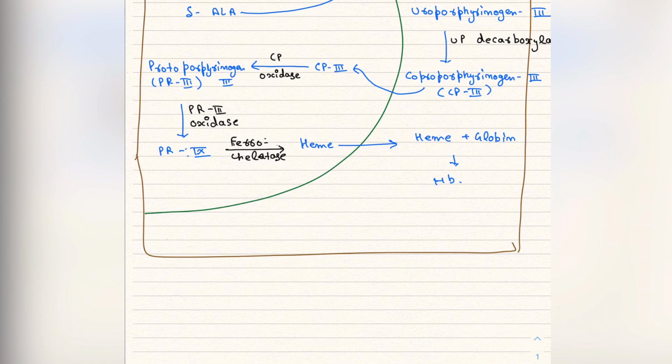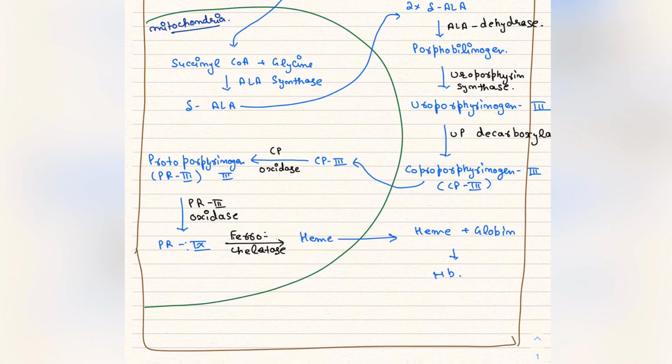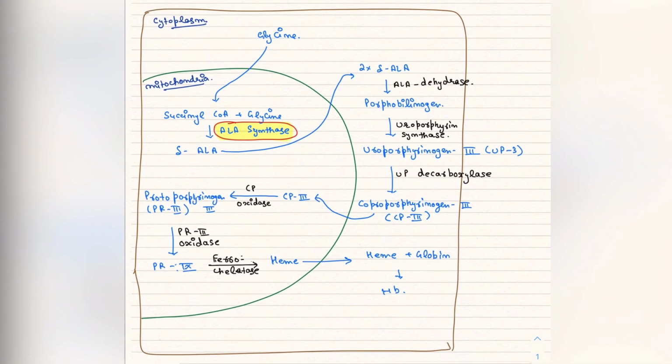So in the complete heme metabolism, what is going to be the rate limiting step? The rate limiting step is ALA synthase. This step is a major site of regulation in this pathway. ALA synthase is the most important one, because it controls the heme metabolism cycle and maintains its regulation. So this is the complete heme metabolism.